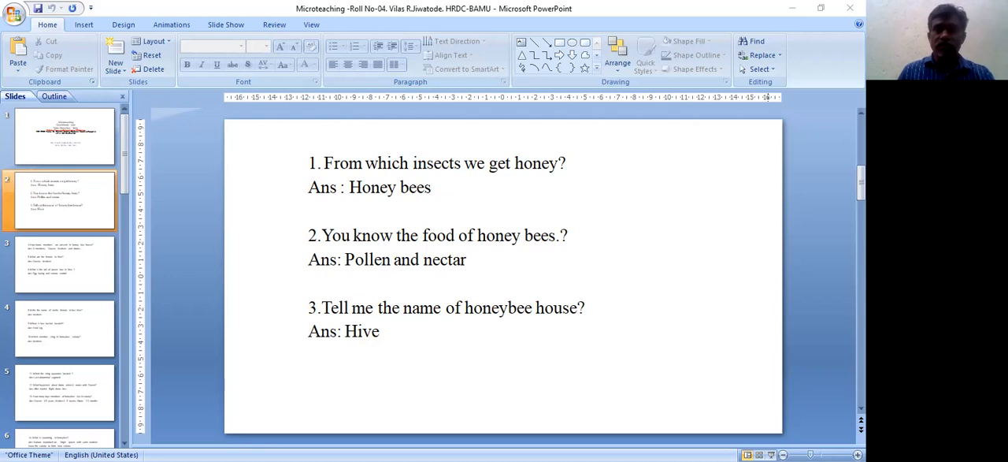Next is, what is the importance of honeybees to us? Honeybees play an important role as they act as good pollinators. Then from honeybees, we obtain a lot of products like honey, wax, propolis, royal jelly, etc.